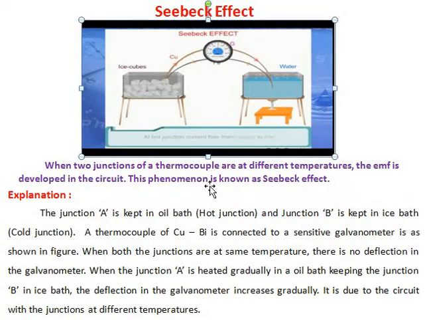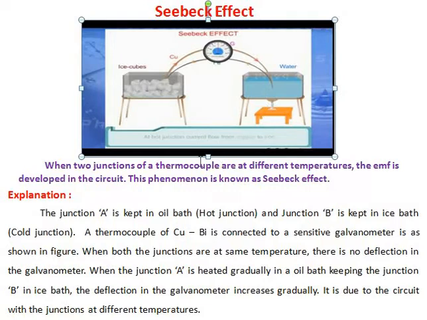So we have taken bismuth here, we consider the second wire as bismuth. So it is a copper-bismuth thermocouple. Across the copper we connected one sensitive galvanometer. One junction of the thermocouple is kept in an ice bath and the other junction is kept in a water bath which can be heated. In the sense, we can increase the temperature of this water bath.